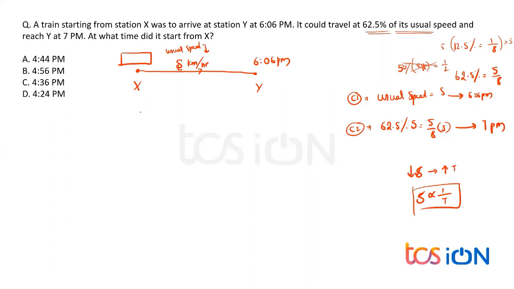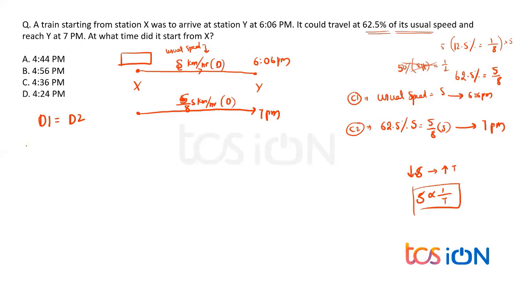So when it travels from X to Y, the same distance, but with 5 by 8 of S kilometers per hour, he reaches Y at 7 p.m. Now, clearly, one thing is constant: distance. If you take the time difference as the parameter, that is also okay, but there we have two unknowns, S as well as distance, so it will be very difficult. Only one unknown should be there. So take distance as always constant in both cases. He's traveling d distance and he's traveling d distance.